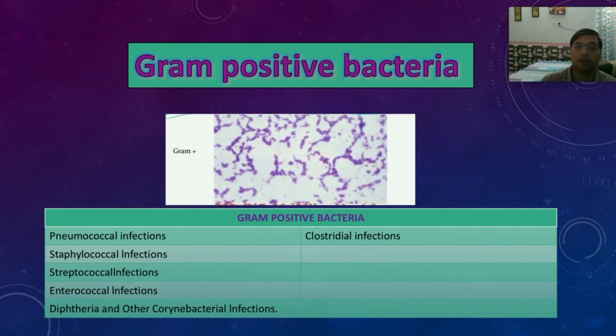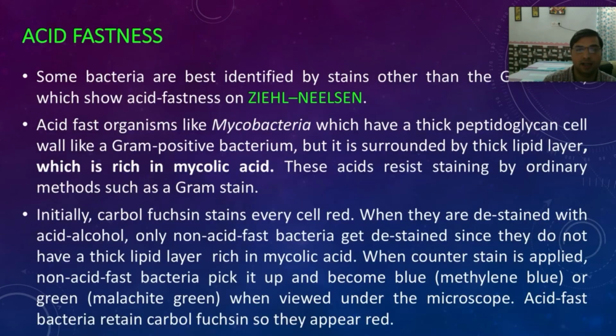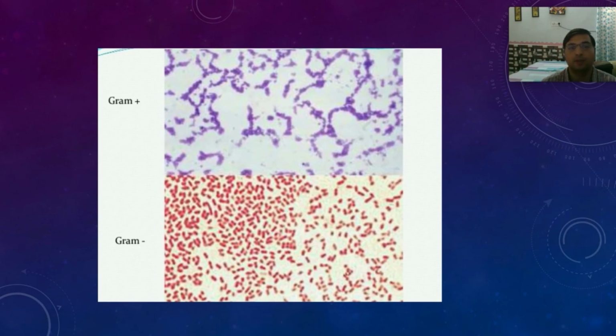Always remember, gram-negative bacteria stain red, and they are dangerous because they produce endotoxins. These endotoxins are very dangerous, and they can produce global sepsis.